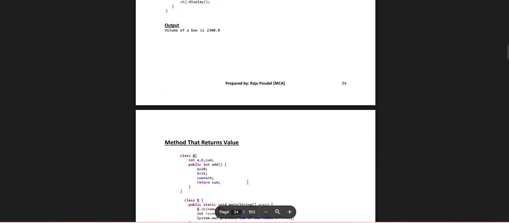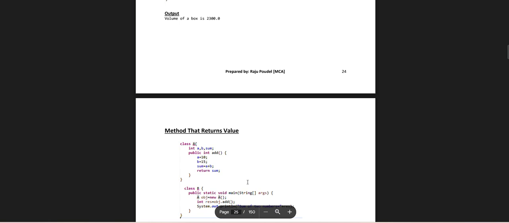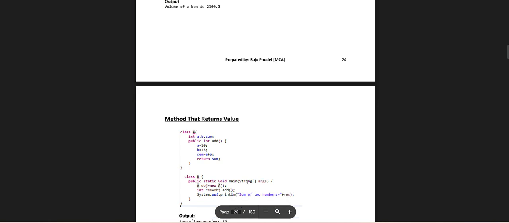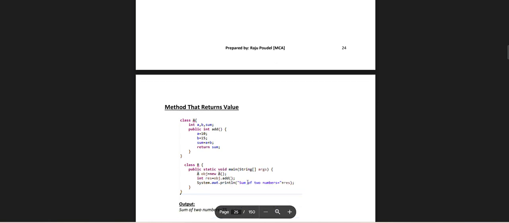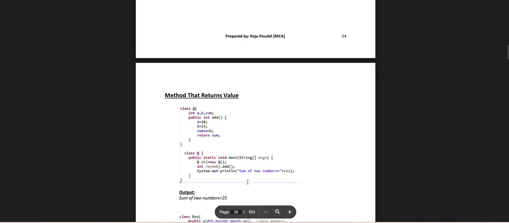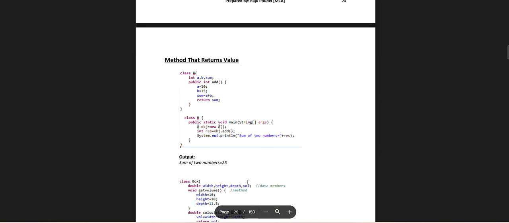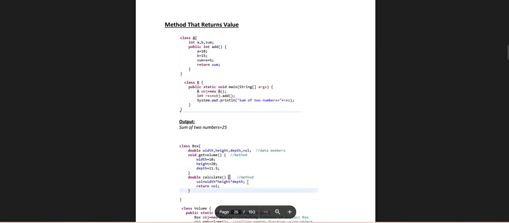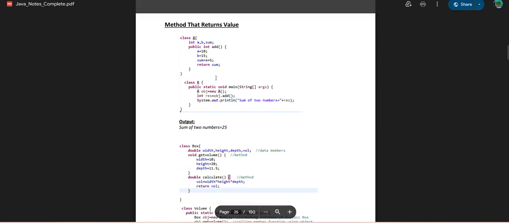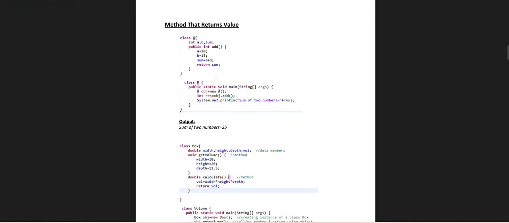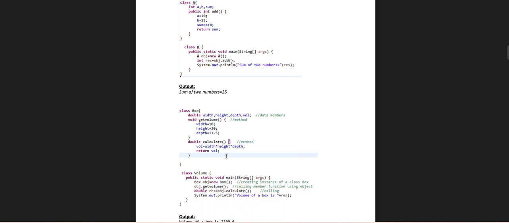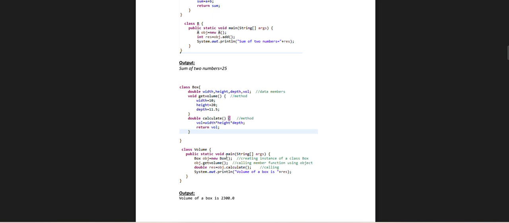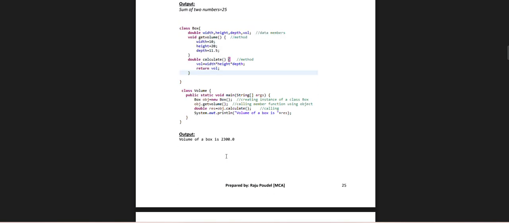The method returns a value. class A { int sum(int a, int b) { int sum = a + b; return sum; } } class B { public static void main(String[] args) { object call; int sum; System.out.println(sum); } } The sum of the two numbers. Output: the sum of the two numbers is 25. Box width, height, depth: height 20, depth 11, double. Calculate width, height, depth, class Volume. The volume of the box is 2300.